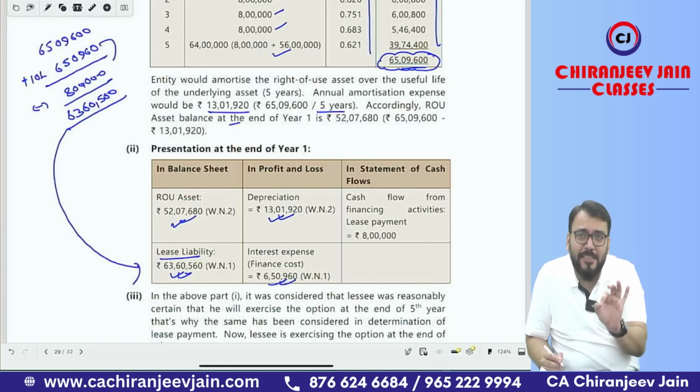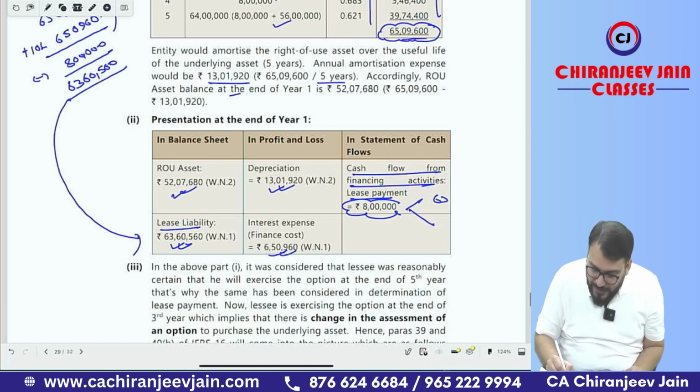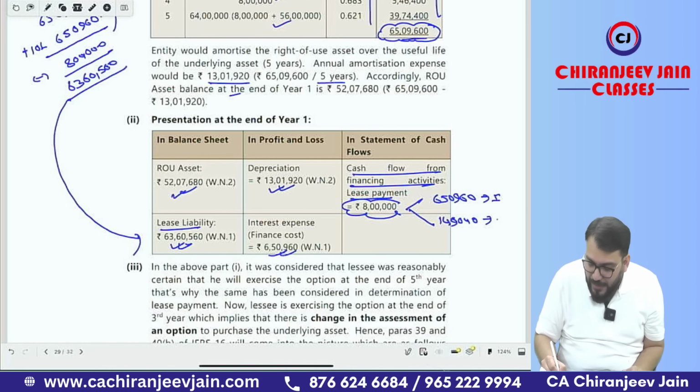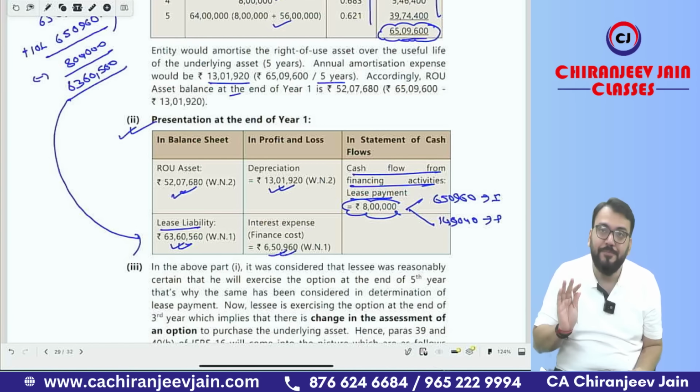And in cash flow, what Ind AS 116 says is that whatever lease payment you are paying includes two components. One is interest component, one is principal component, and both will be considered as cash flow from financing activity. Therefore, it will be cash flow from financing activity. How much? 8 lakh. However, you can segregate it into parts. Interest component is how much? That is 6 lakh 50,960, and balance will be how much? 6 lakh 50,960 minus 8 lakh, that is what? 1 lakh 49,040. So this is the interest component, interest payment, and this is the principal reduction. Got this point? Yes sir, chalega. This is also a very good point.